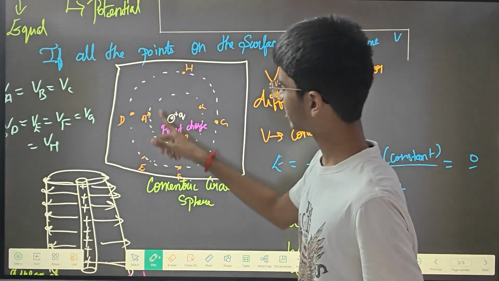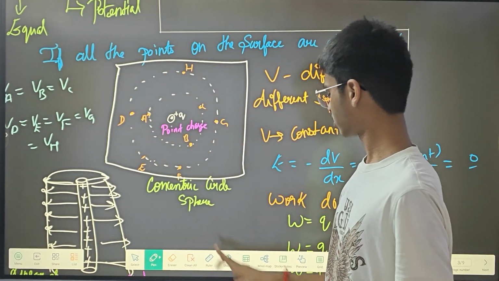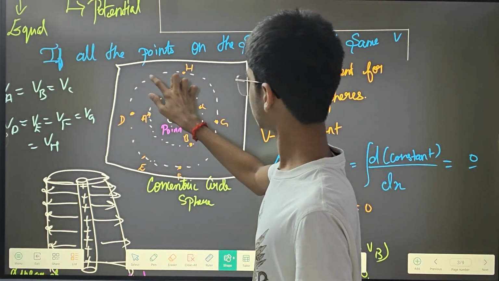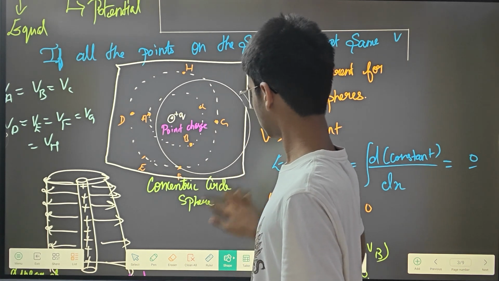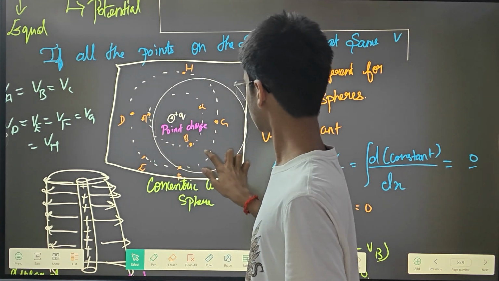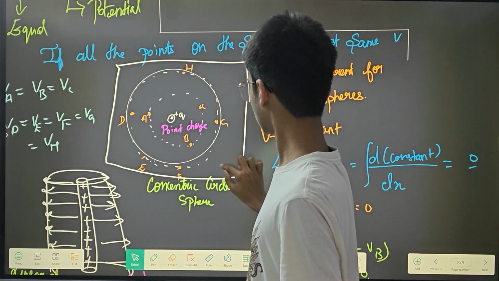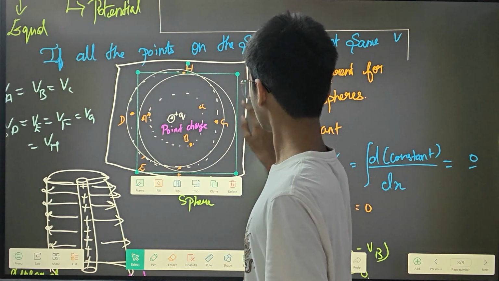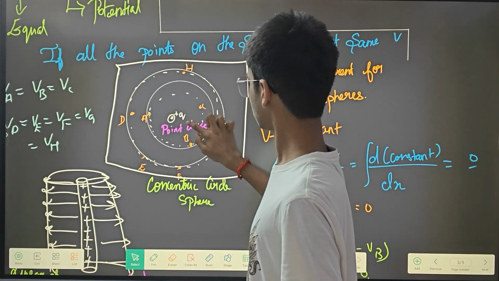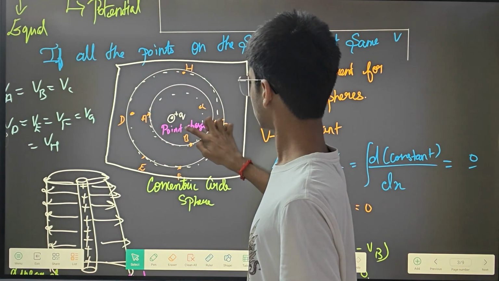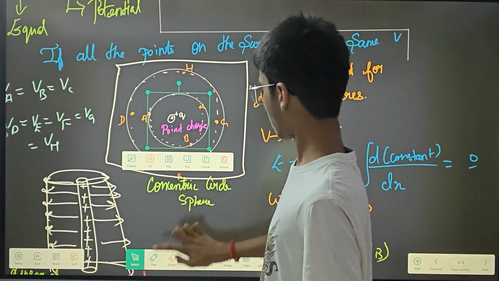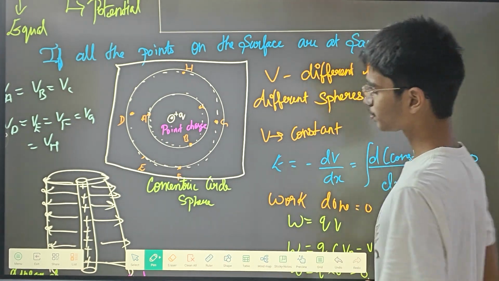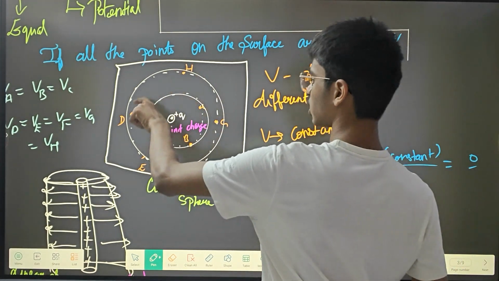Then if you are drawing circles in this plane, I have drawn two circles here. So if you are taking the potential of these two circles, the potential with this circle and the potential with that circle.